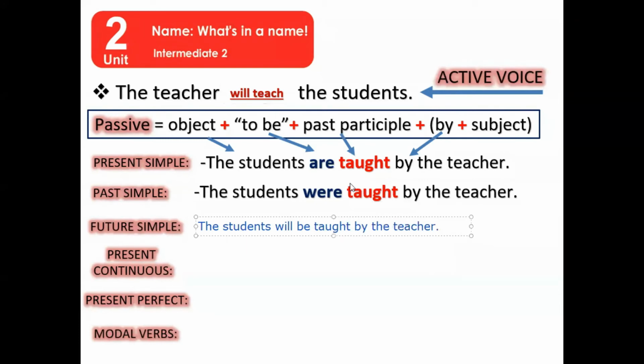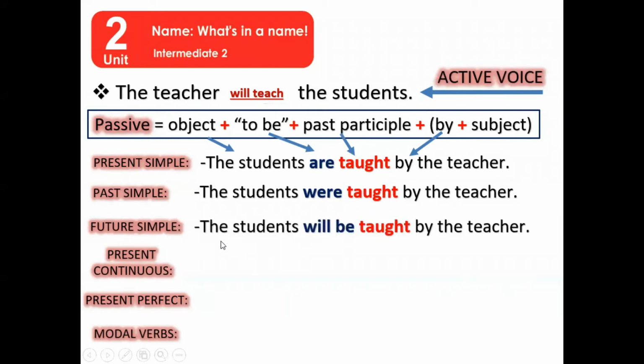Now let's check this out. Yes, that's fine. The students will be taught by the teacher. Now, in relation to the present continuous, the teacher is teaching the student. This is the active voice, the normal sentence. Into passive voice, again, the students, what is next? Is or are?